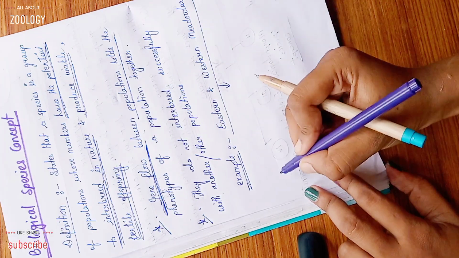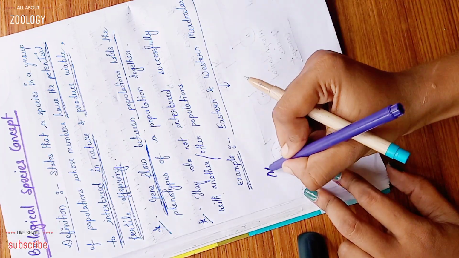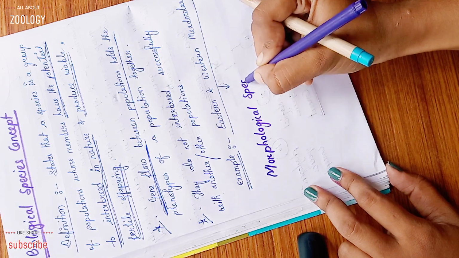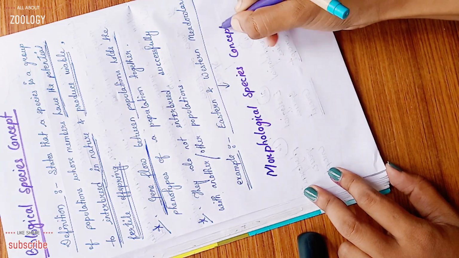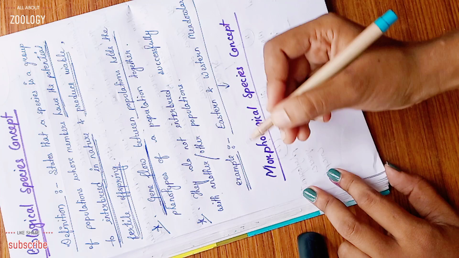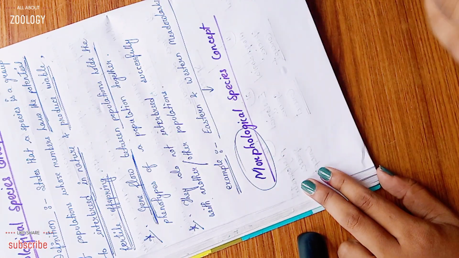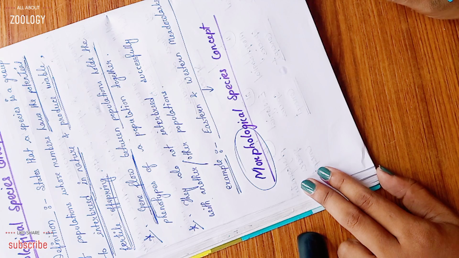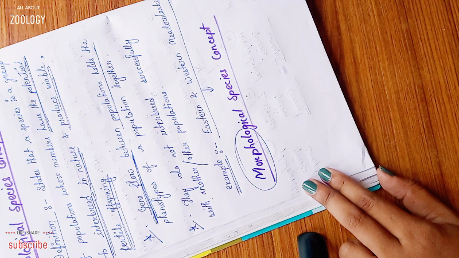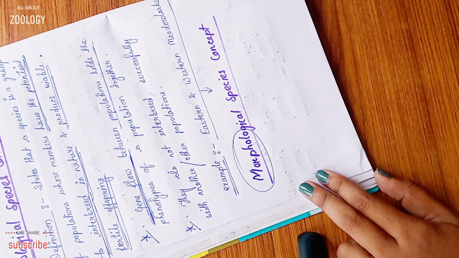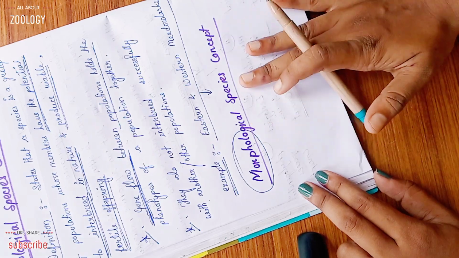The second one is morphological species concept. So what is morphological species concept? Morphology means the morphologically defined characters, such as their body coloration pattern, the size and shape of the body, size and shape of the beaks. So the outer body structure, morphological characters involved in this concept are known as morphological species concept.